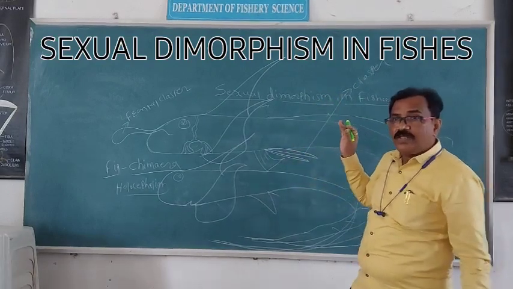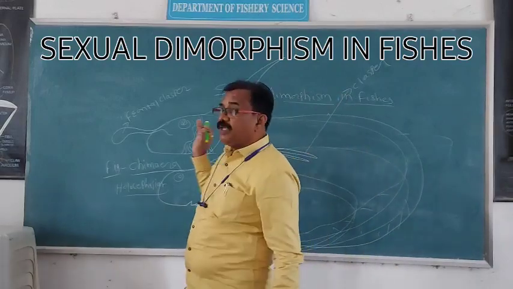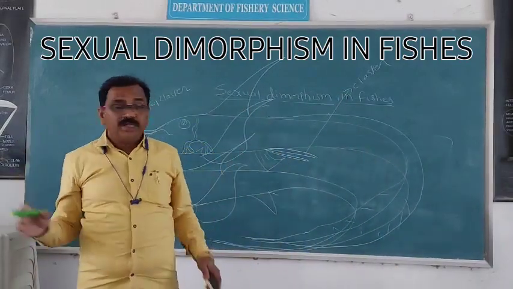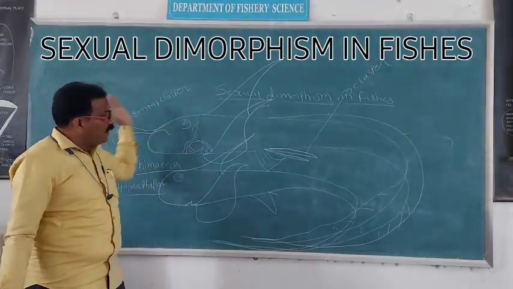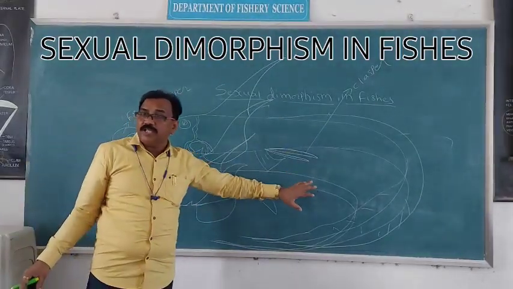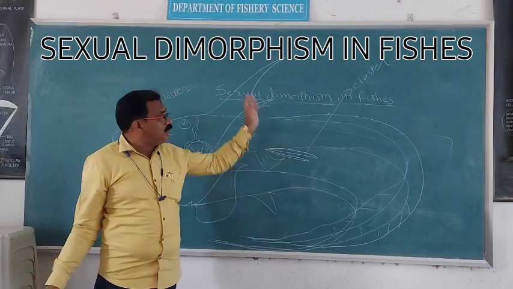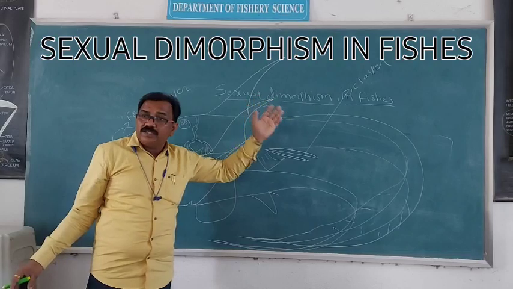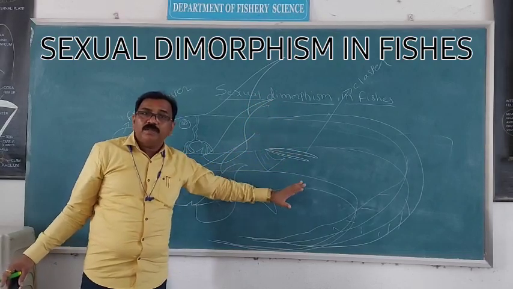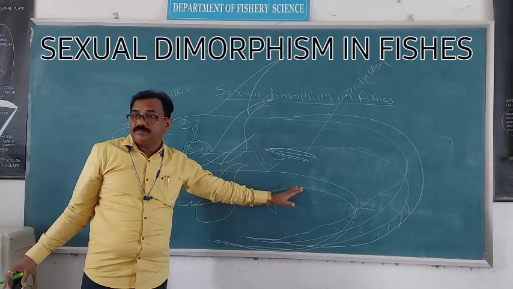Sexual dimorphism in holocephalian, sexual dimorphism in chimera fish. Male fish is identified by presence of frontal clasper and absence of frontal clasper in female fish. Presence of male copulatory organ clasper in male chimera, such clasper is absent in female chimera.